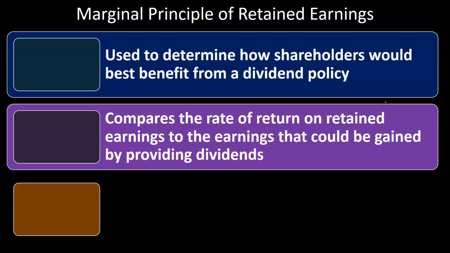But if the company can get a better return and you have shareholders that agree with that policy, then of course the return is going to increase the value of the company because you're going to generate more revenue. The value of the company will go up, and that will increase the value of the shares to the owners. That's what should happen, so that would be a valid way to go. If they could not get a return greater than what the owners could get themselves, the owners would benefit by receiving the dividend so that they can take that money and go invest it somewhere else.